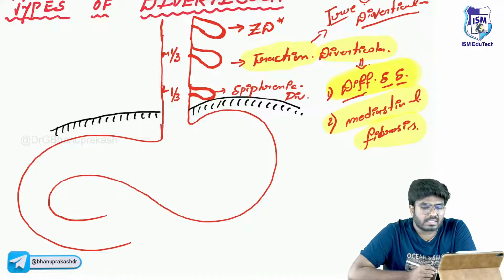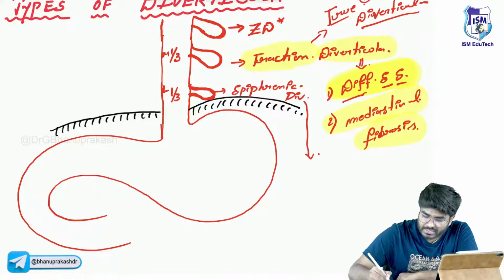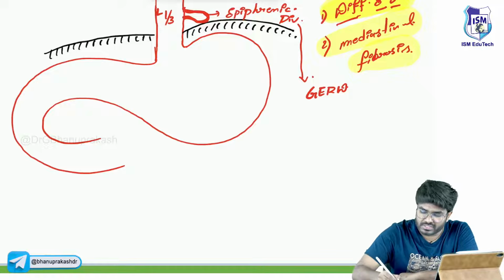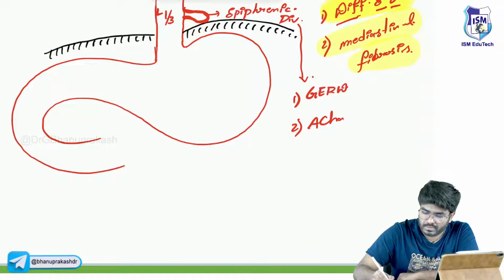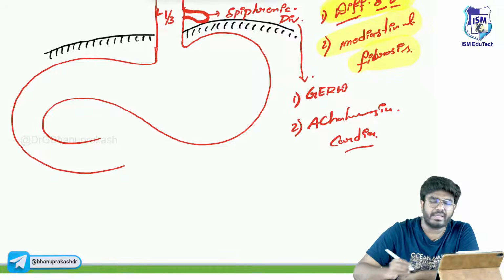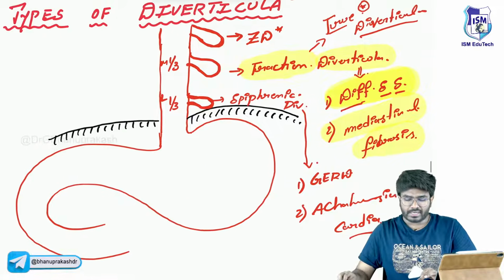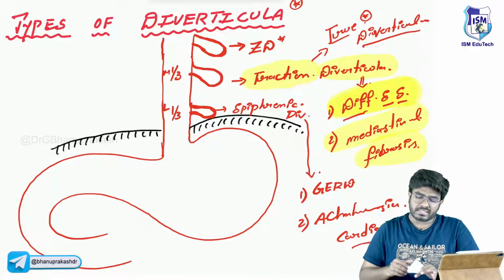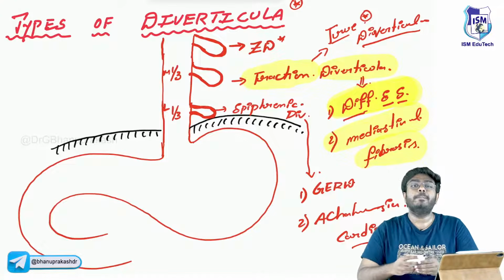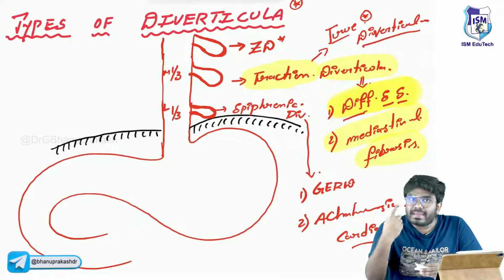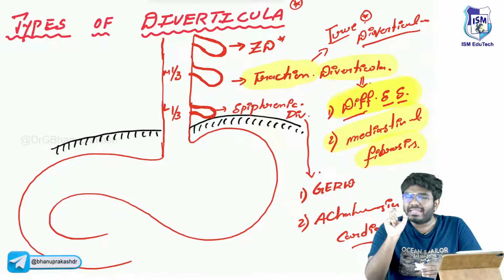Now, epiphrenic diverticula are associated with gastroesophageal reflux disease, GERD, or achalasia cardia. Traction diverticula are associated with diffuse esophageal spasm. Zenker's diverticulum is seen in older males and arises from the pharynx, from a region called Killian's dehiscence.